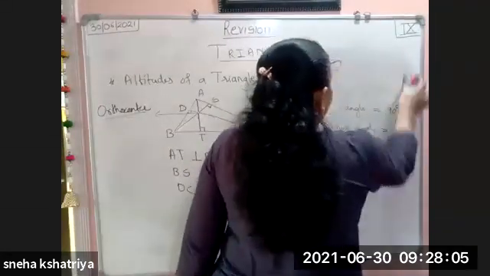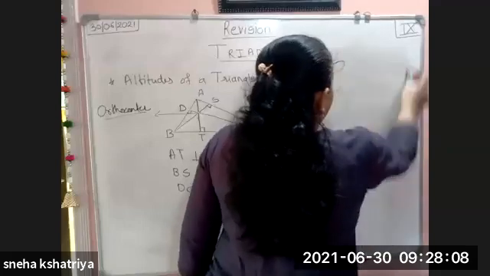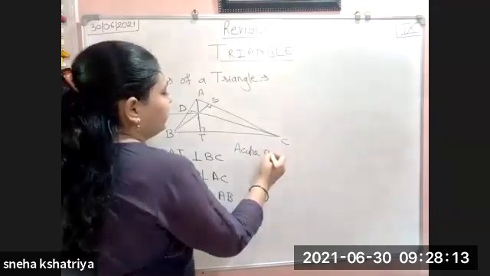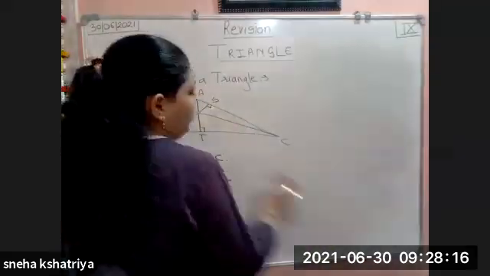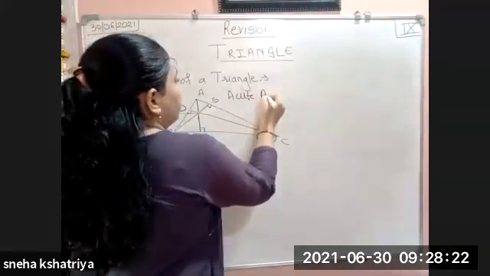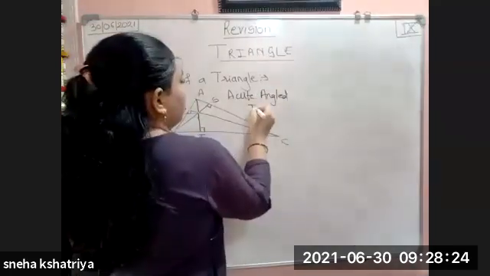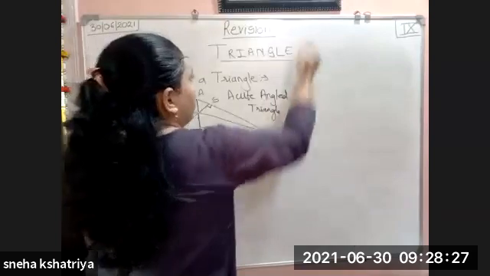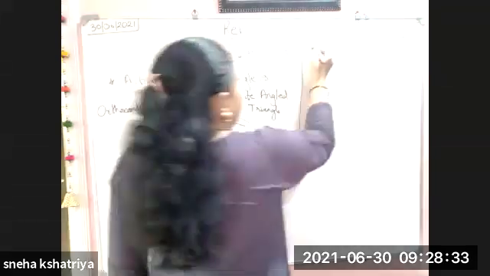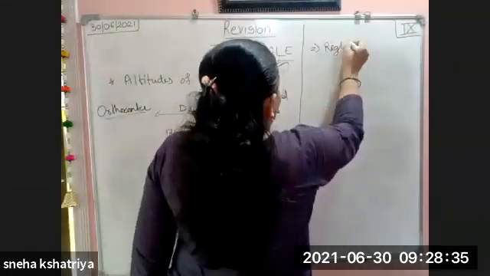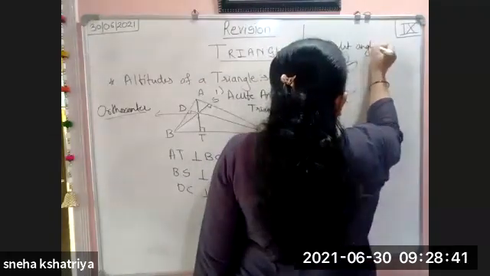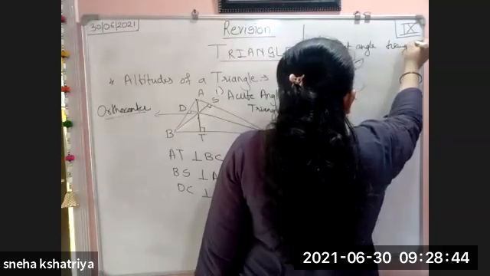Now, in front of you, whatever triangle is there, that is an acute angle triangle. Okay. Now after acute angle, what is the second one? That is the right angle triangle. So second, that is right angle triangle.